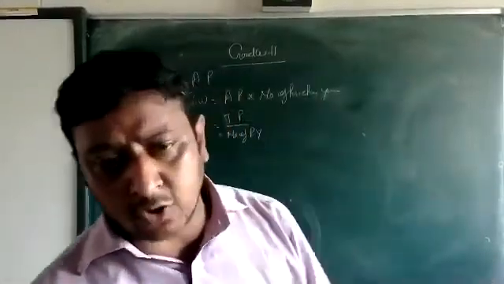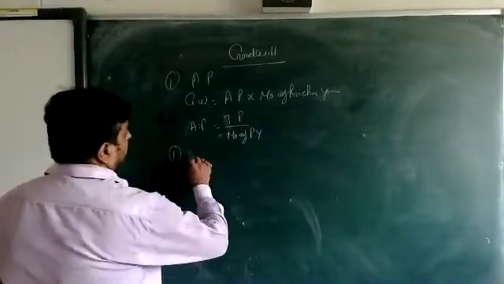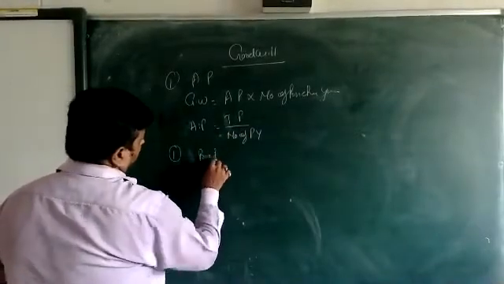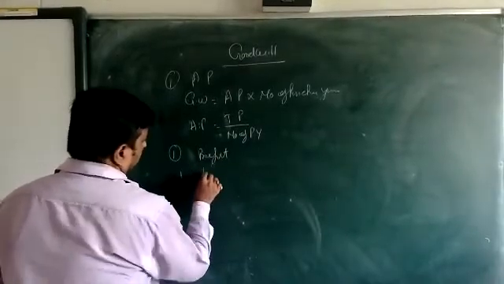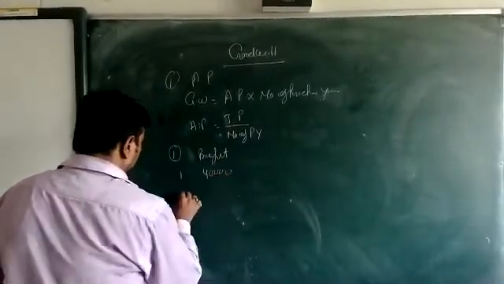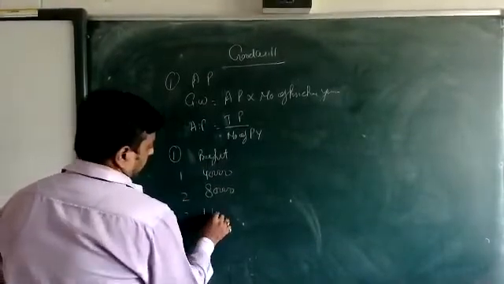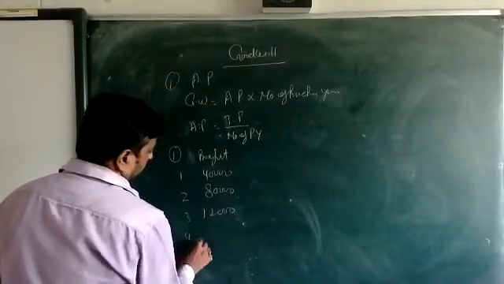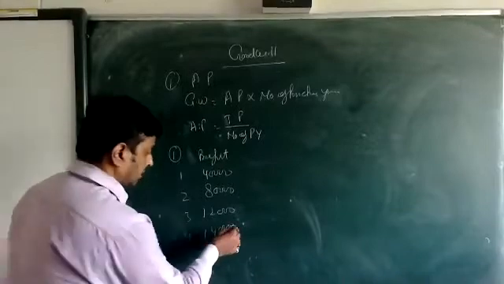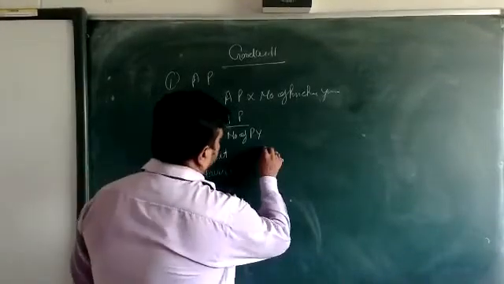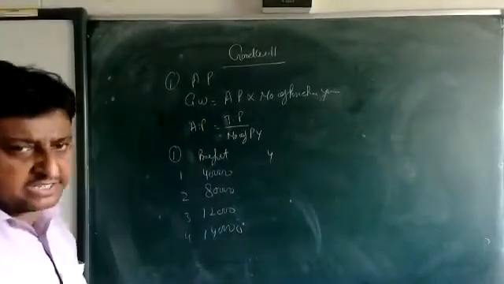Now I am going to take one question, and on the basis of that we are going to solve the goodwill. Just see, the profit is given. First year 40,000, second year 80,000, third year 1,20,000, fourth year 1,40,000. And the number of purchase years is 4.